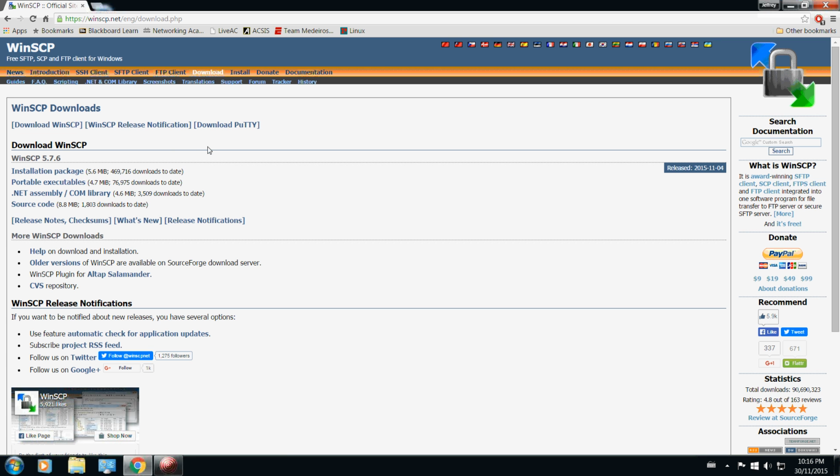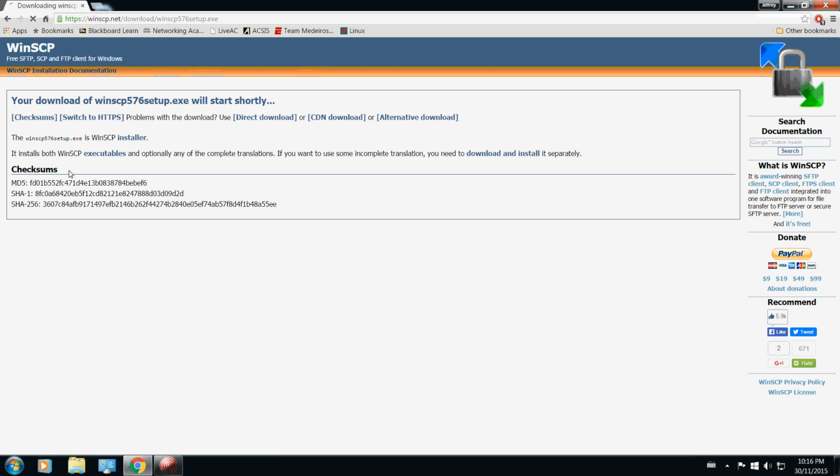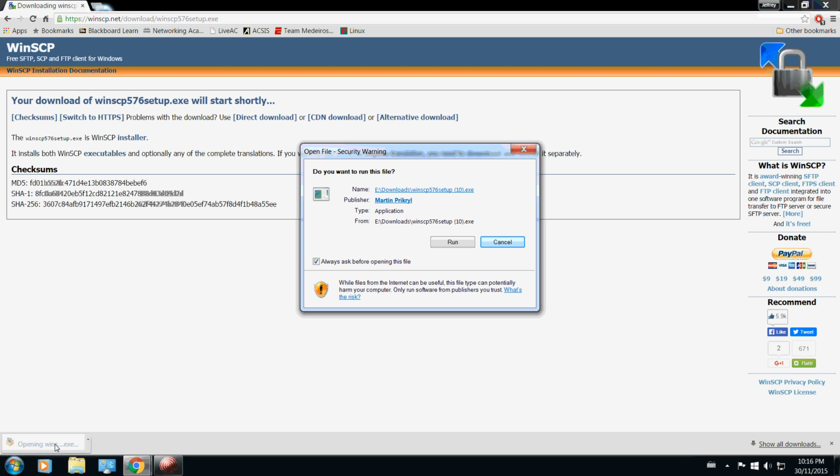And once that opens up, we want to click on the installation package. This installation package has everything that we need to install WinSCP onto our computers. And it's downloading right now in your bottom left corner, an executable file. Basically, it's got everything that we need to run the install setup for WinSCP. So once that is done downloading, we'll double click on the executable, and we're going to provide any administrator credentials that we need to in order for WinSCP to run on our computer.